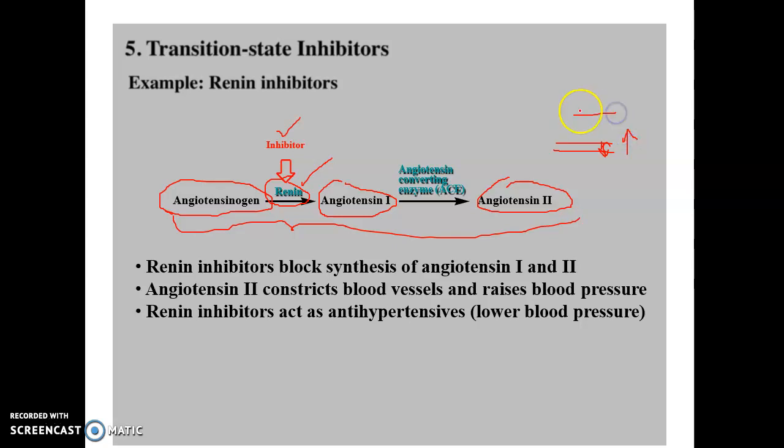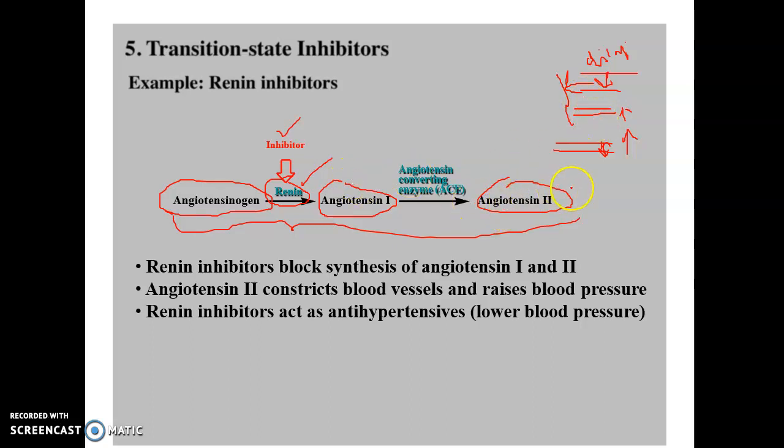For example, take one smaller diameter and one larger diameter, and observe the flow rate of blood. In the smaller diameter, the flow rate is very high. Then the blood pressure also increases. Here the blood pressure may be decreased because the diameter is large and the vessel is dilated. The blood vessel has only two states, dilated and constricted. The function of angiotensin 2 is constriction of blood vessels.